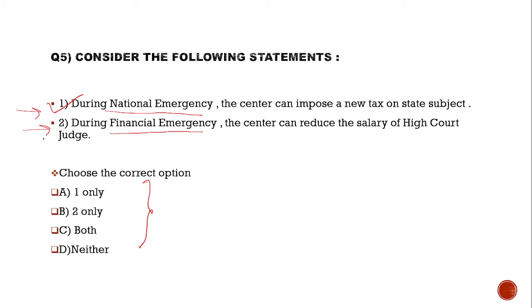Look at statement 2. During financial emergency, the center can reduce the salary of High Court judges. This statement is correct. The President may issue directions for the reduction of salaries and allowances of all or any class of persons serving in the union government and the judges of the Supreme Court and High Courts. So, the answer of question number 5 is C, both.